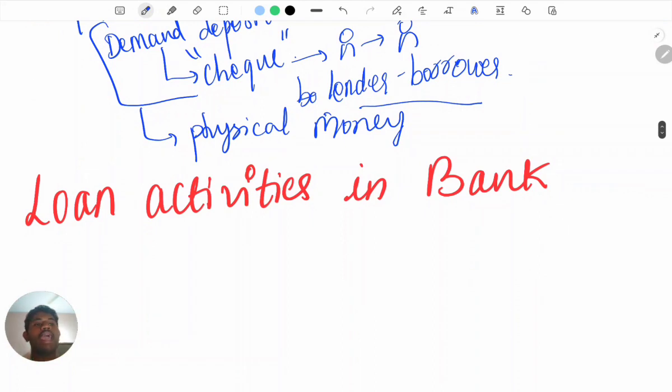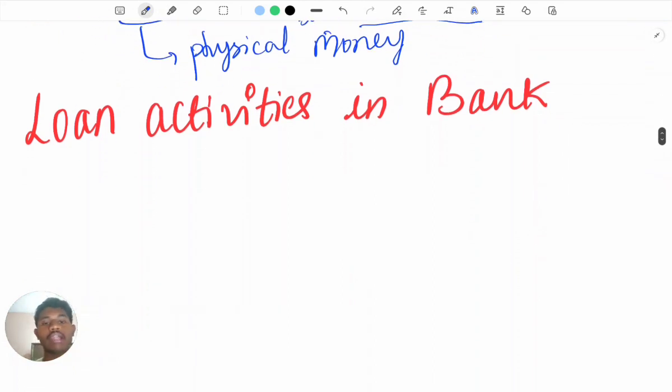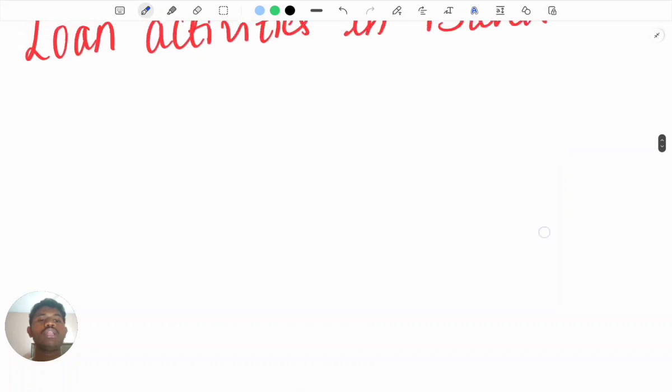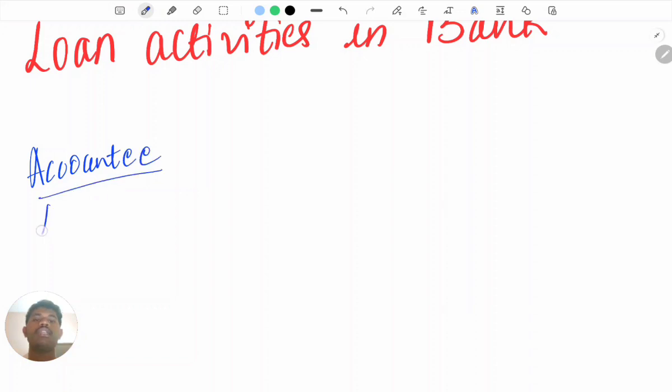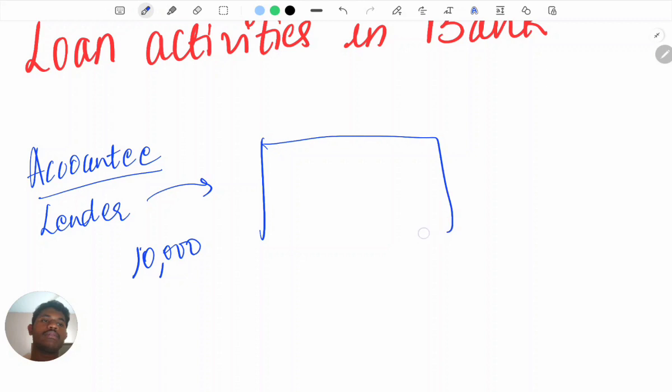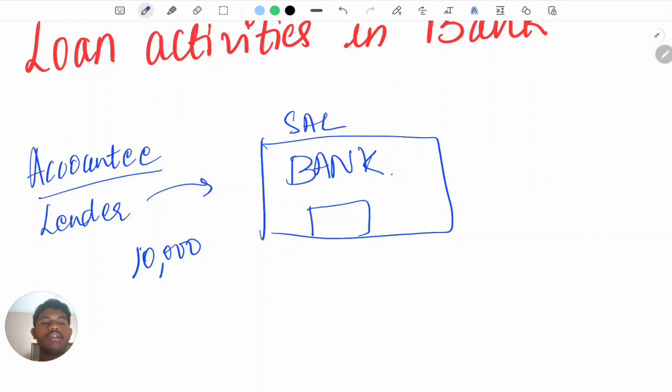Then we have loan activities in banks. How loan activities usually occur in a bank means, for example, we have a person, an account holder or lender who gives money. This person puts, okay, for example, 10,000 rupees in a bank. We have a bank, SEL bank, right?